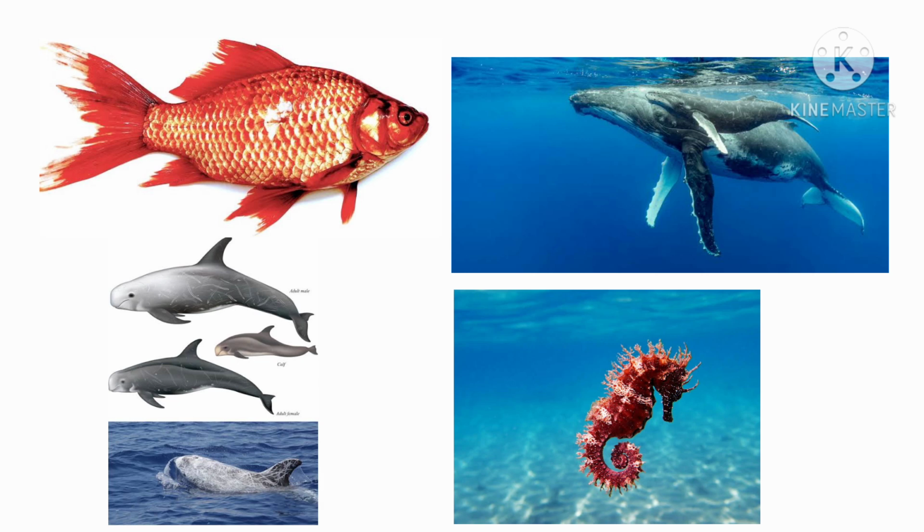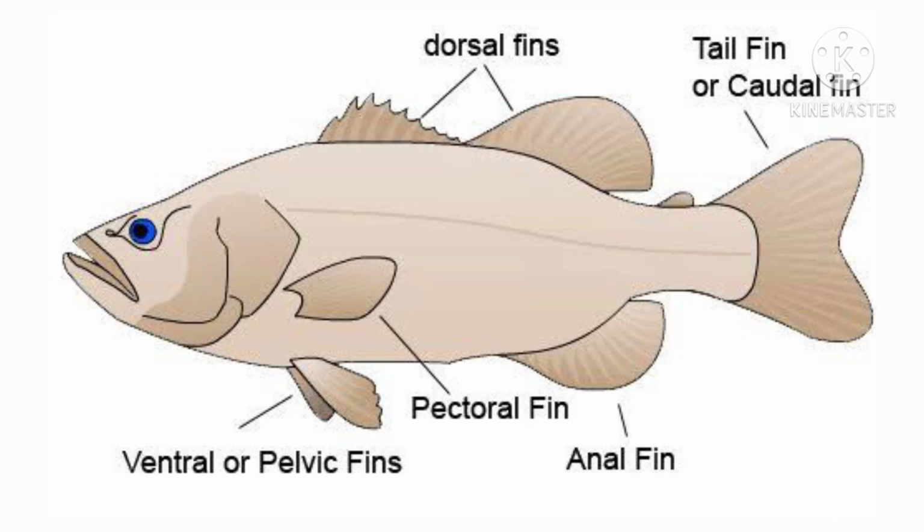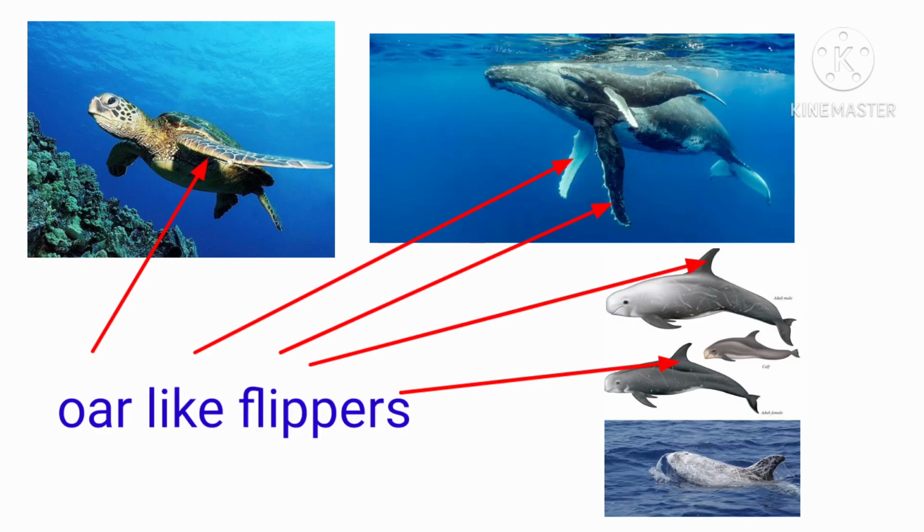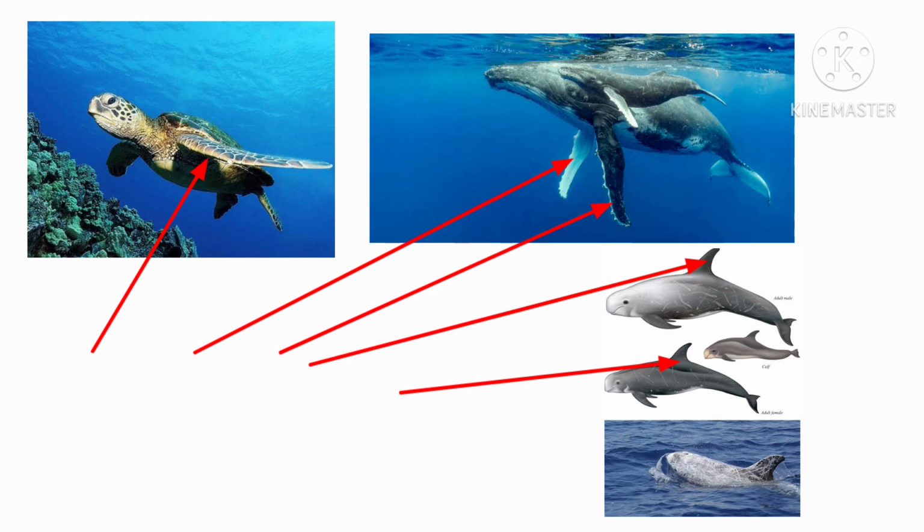Likewise, aquatic animals also have some organs which help them to move inside the water from one place to another place. So, fish have fins to swim. Turtles, seals, and dolphins have oar-like flippers. See the image. You come to an idea.